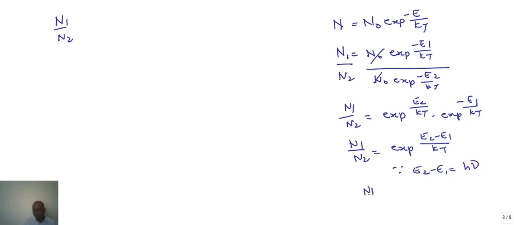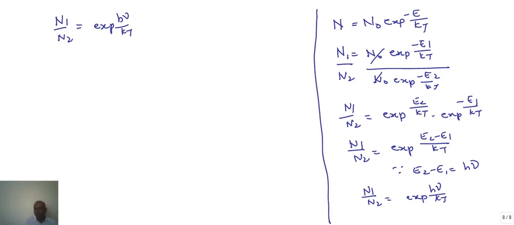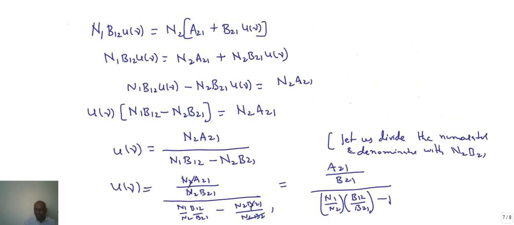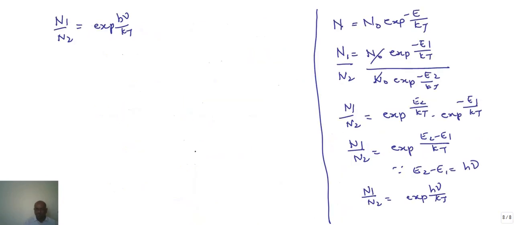So the value of N1 by N2 is equal to exponential of h nu by kT. So let me substitute this value of N1 by N2 here. Okay, so what happens?